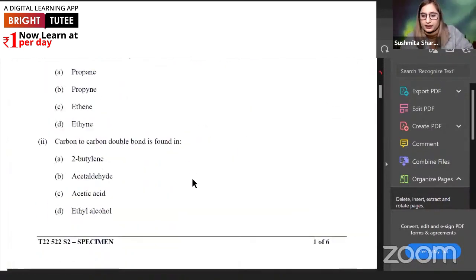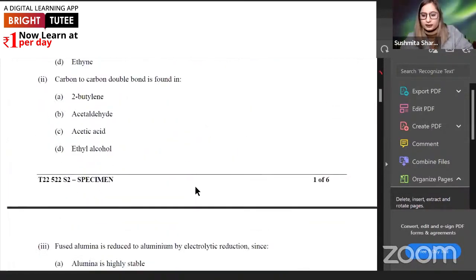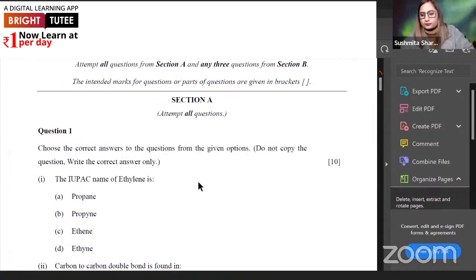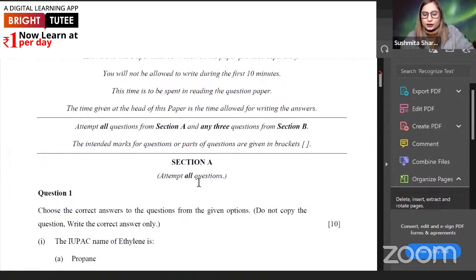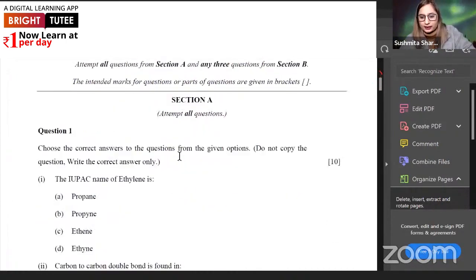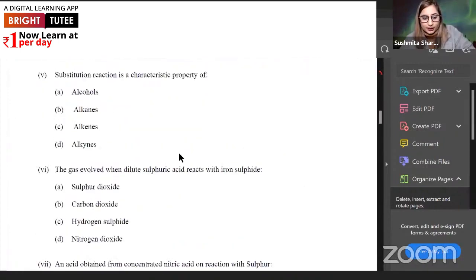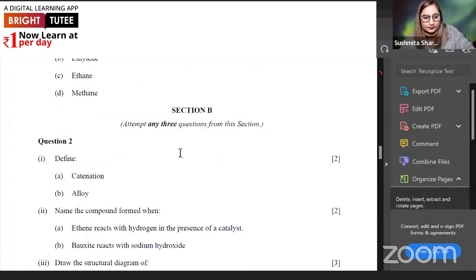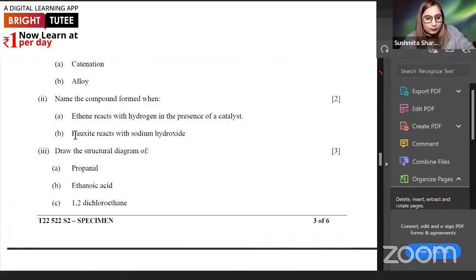Yes, ma'am. I just completed metallurgy. It is there. Extraction of aluminium, the Baeyer process, Hall and Héroult. It is mentioned in the syllabus. It is present. Shall I actually check it again, because I shared the reduced syllabus? The syllabus as well as the question are also there in the specimen paper. Yes, let's check it again. Very much. We are still live, so we can check it right now. Just a second. Yes, see, bauxite reacts with.